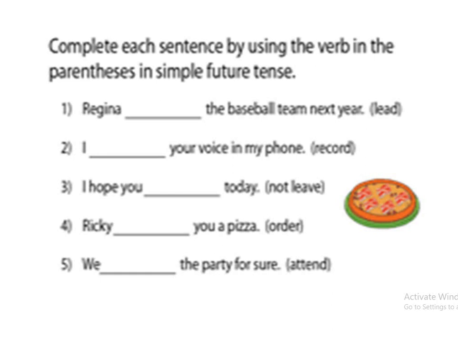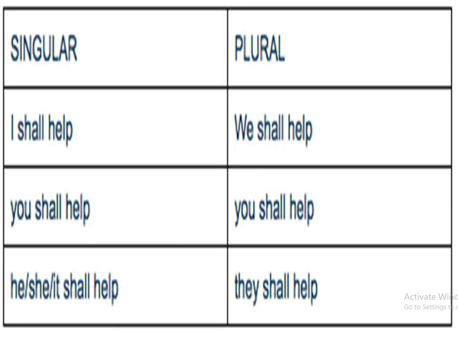The next fill in the blanks: we dash the party for sure. We will attend the party for sure. You can also use we shall attend the party for sure, because I have already told you that with I, you, he, she, it, we, you, they, we use shall, and for the rest of the subjects we use will.